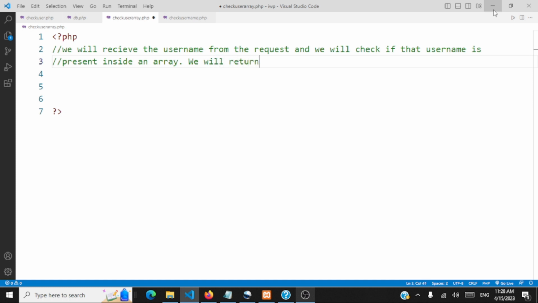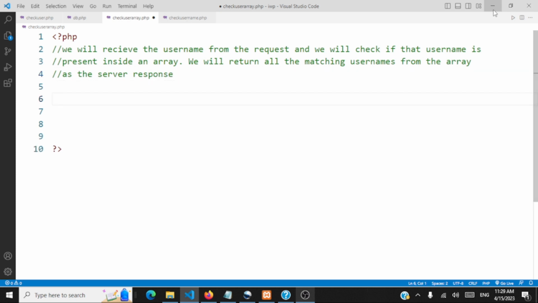We will return all the matching usernames from the array as the server response. So this is the use of this script.